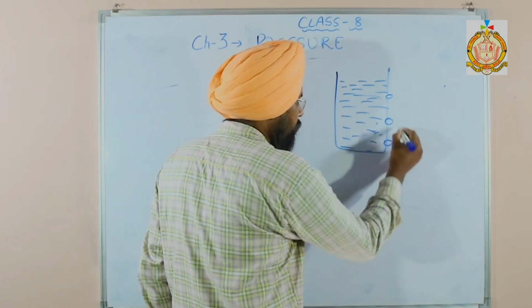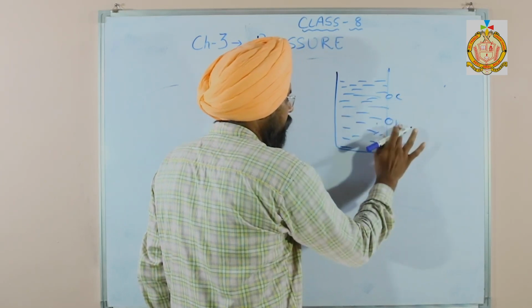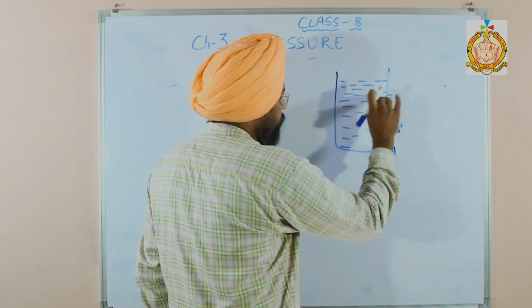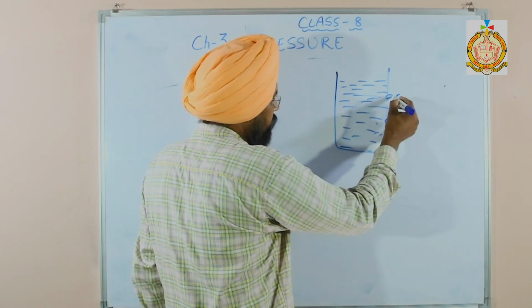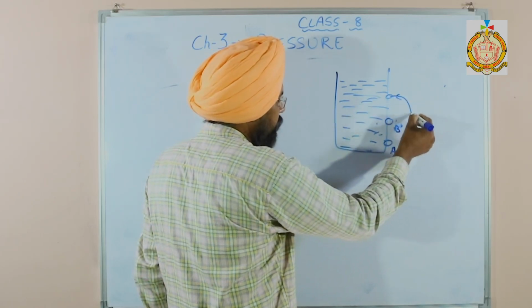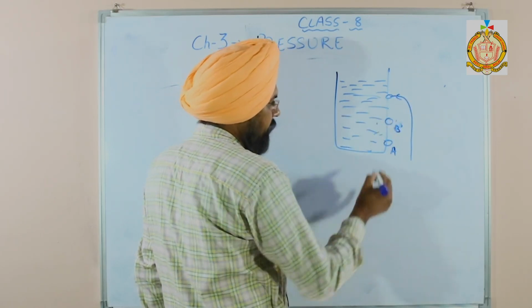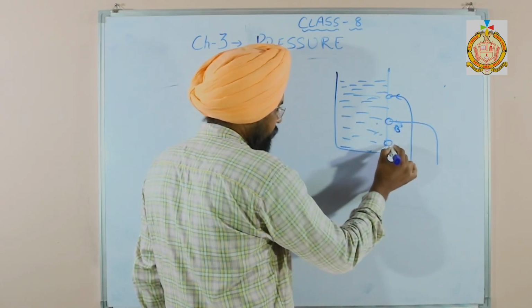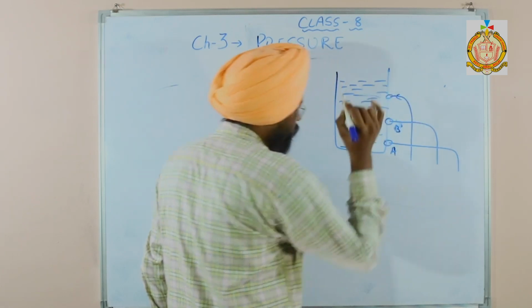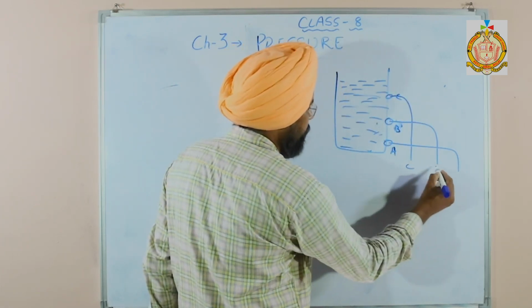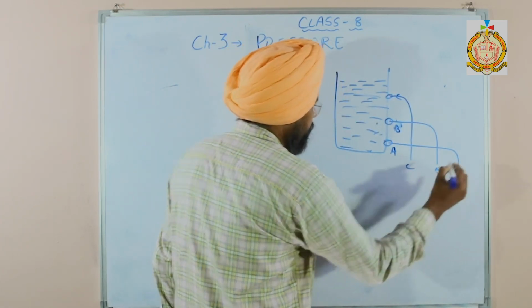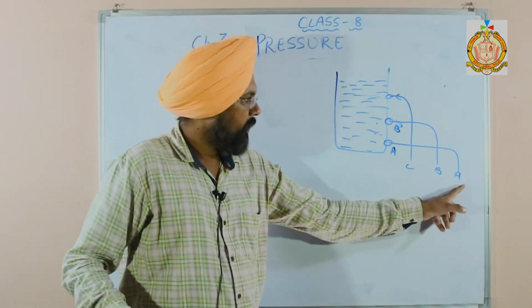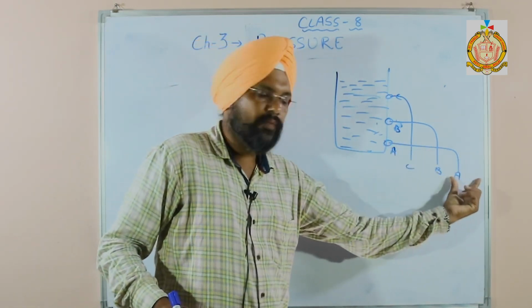This is A, B and C. What you can observe, when water starts coming out, is that from here the water will fall at this level. From B the water will fall, just move ahead, and from C much water will come. This is the C level, this is B and this is A. So from A the water will go to a far distance.